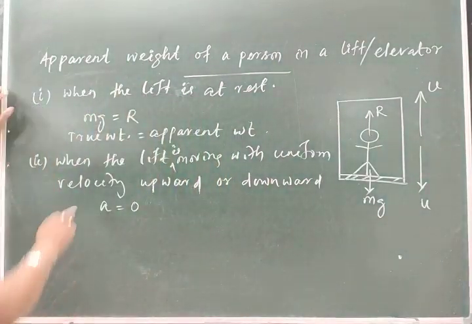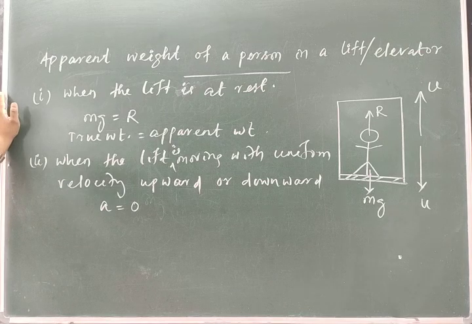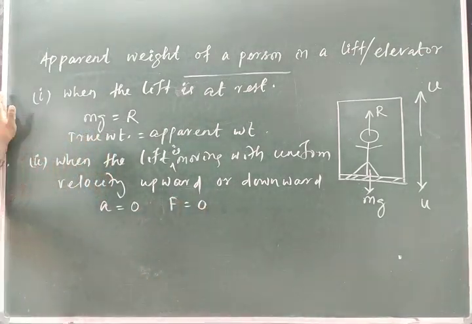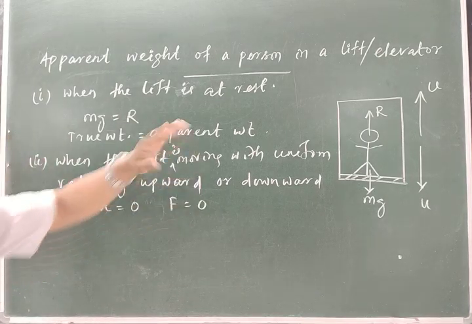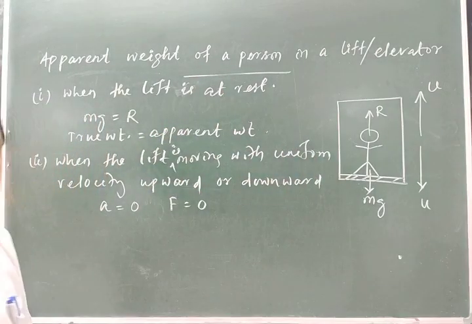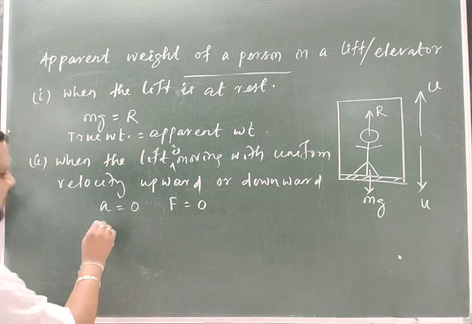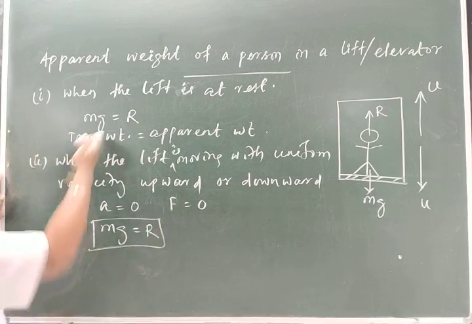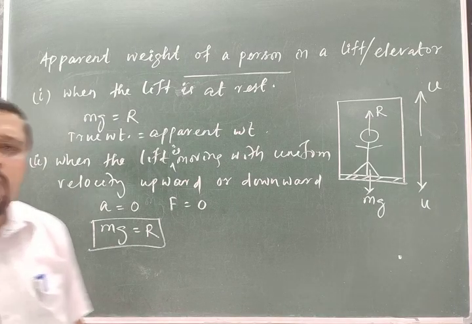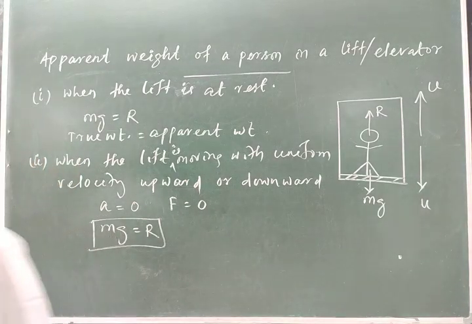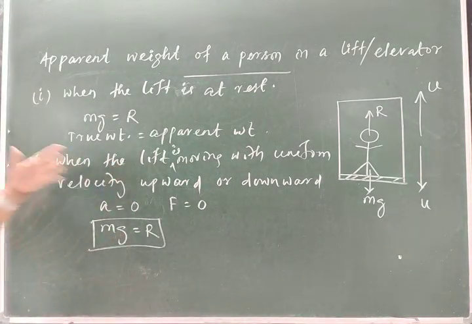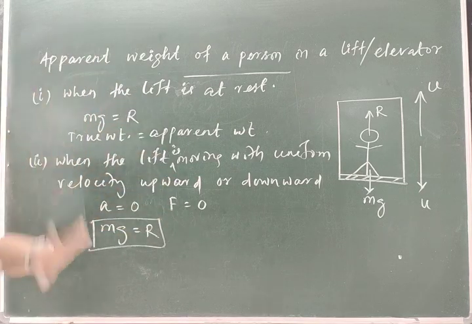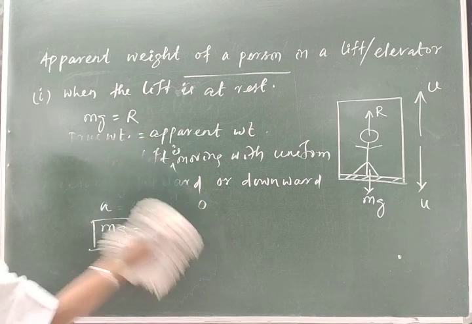So on that basis, the acceleration is 0, means no force is acting, so F external is 0. Mass times acceleration is 0, means the total force on the system is 0. So if this is 0, then obviously mg should be equal to R. Same case, true weight is equal to apparent weight. So in these two cases, when the lift is moving vertically upward or vertically downward, then mg is equal to R.